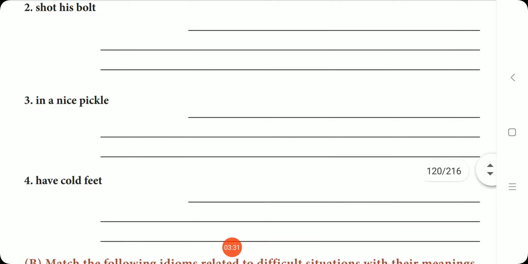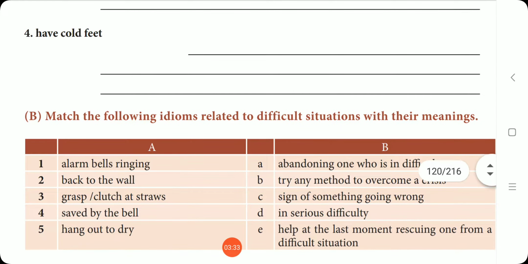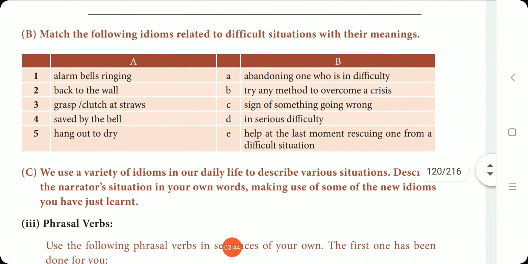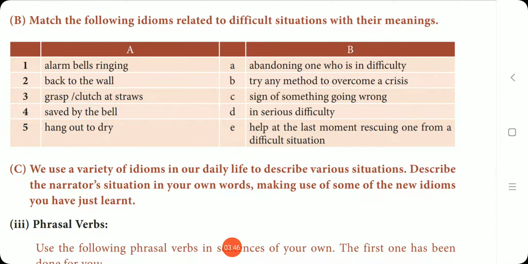So shot his bolt, in a nice pickle, have cold feet, for everything find the meaning of the idioms and write sentences of your own. So you can write it in your book itself. Next one, match the following idioms related to difficult situations with their meanings. So what are all given in A part is idioms. So in the B part they have given the meaning of the idioms. You have to match them. Alarm bells ringing, back to the wall, grasp or clutch at straws, saved by the bell, hang out to dry.